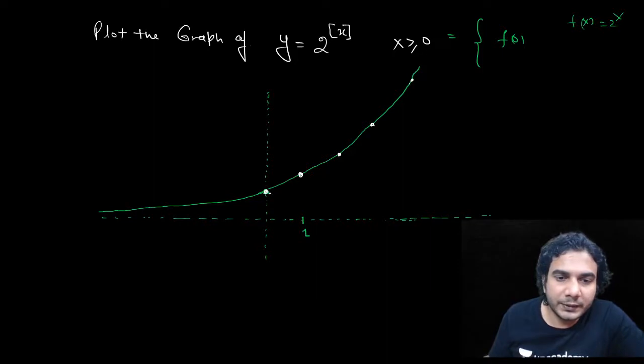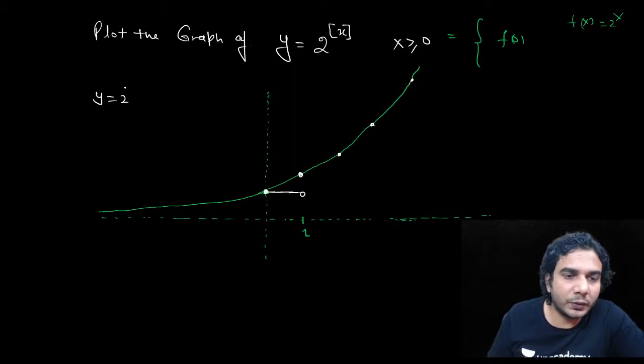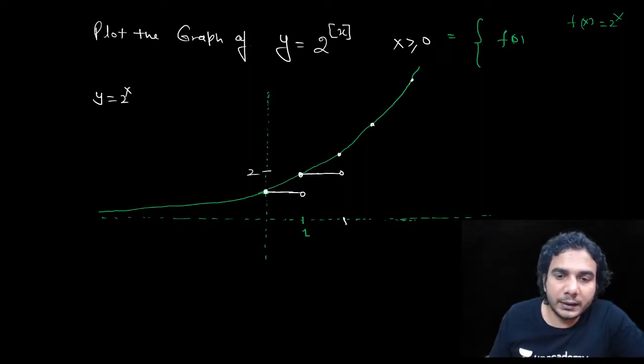So this value, f of 0, is 1, right? So you need to plot f of 1. Check this, y is equal to 2 raised to x. If you put 1 in this, it is 2, right? So this is going to be 2. Then you need to plot f of 2. If you put 2 in this, it is going to be 4.